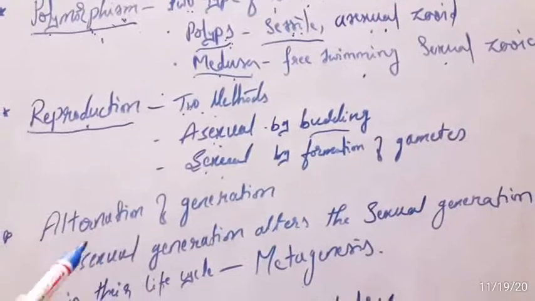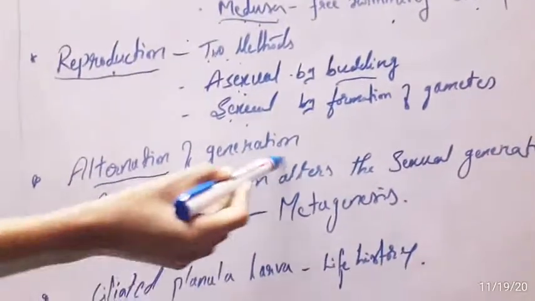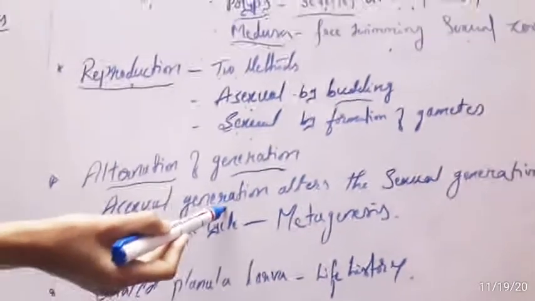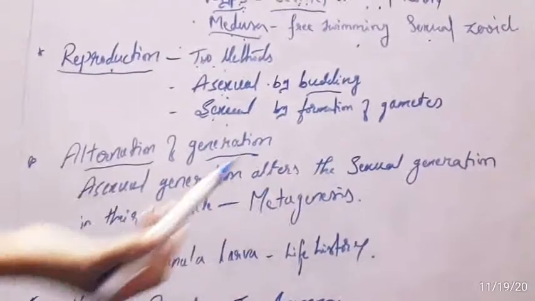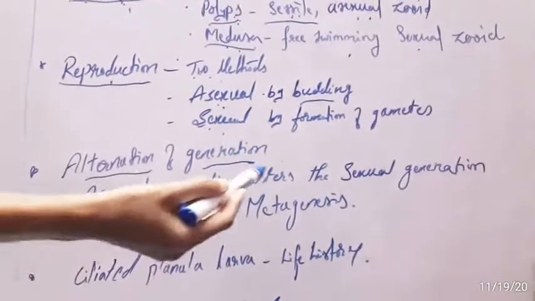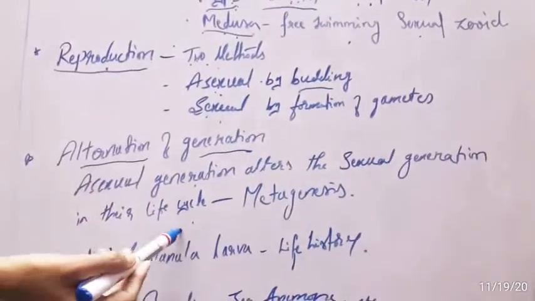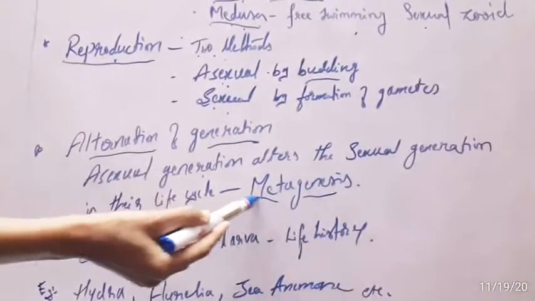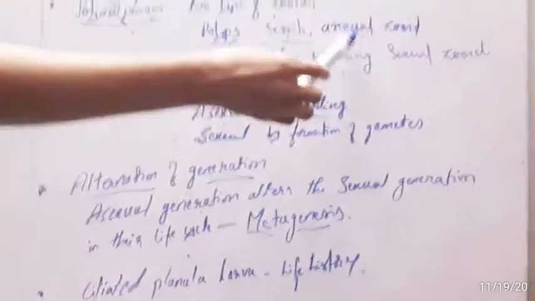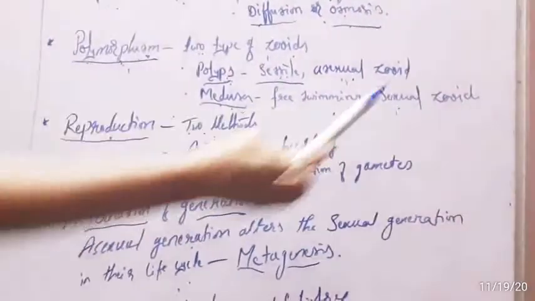In the life history there is an alternation of generation. That means the asexual generation alternates with the sexual generation in the life cycle, and that is called metagenesis. Here the polyp is the asexual zooid and the medusa is the sexual zooid.